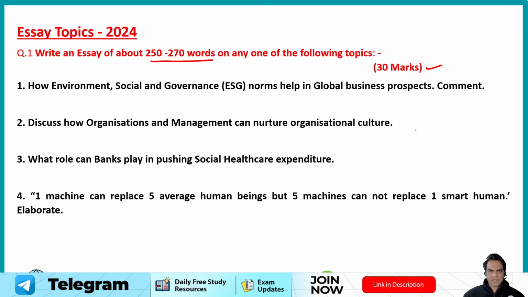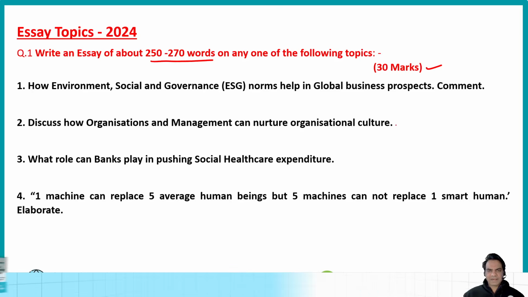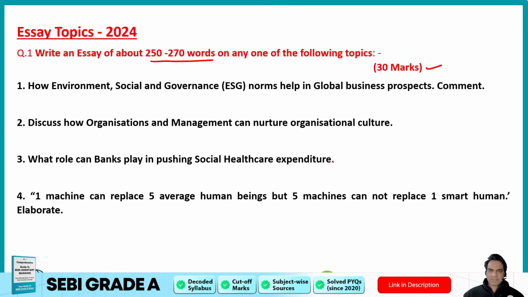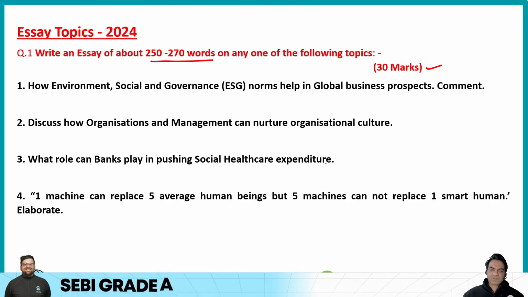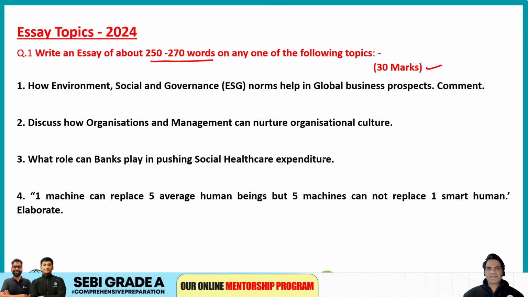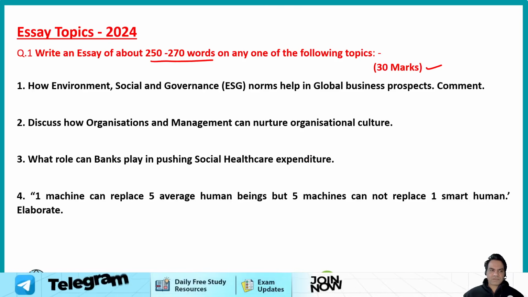So this topic can be catered under finance and management. Third, what role can banks play in pushing social healthcare expenditure? This is, I think, based on economics. And fourth was a static topic. One machine can replace 5 average human beings, but 5 machines cannot replace 1 smart human. So guys, you let me know if you were sitting in the exam. Let me know in the comment section of the video which topic would you have chosen. Just let me know the essay number 1, 2, 3 or 4 and why. That is the question. Which topic would you choose and why?